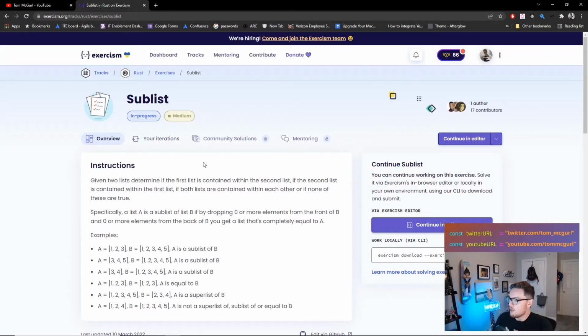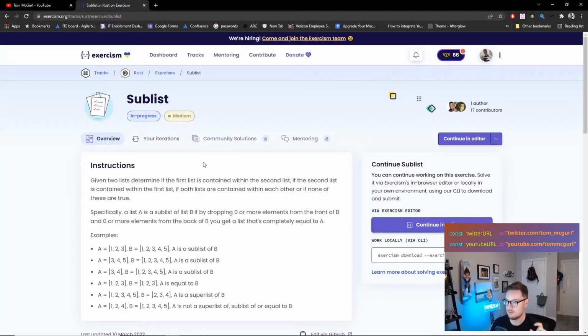Okay, so here's the instructions for this one. Given two lists, determine if the first list is contained within the second list. So we're doing sets, like supersets, right? A superset is a set that can contain another set within it. So this is lists, so we're doing sublists, superlists. Determine if the first list is contained within the second list, if the second list is contained within the first list, if both lists are contained within each other, or if none of them are true.